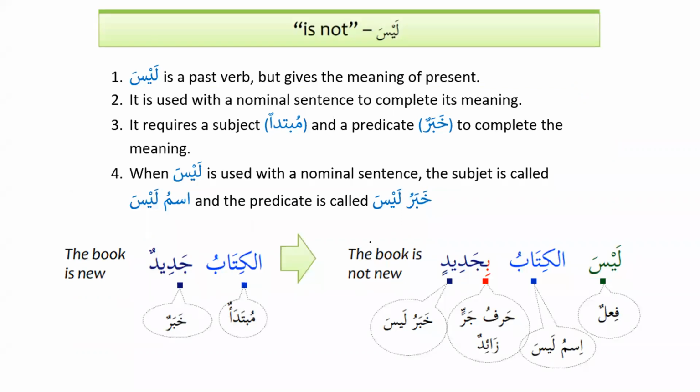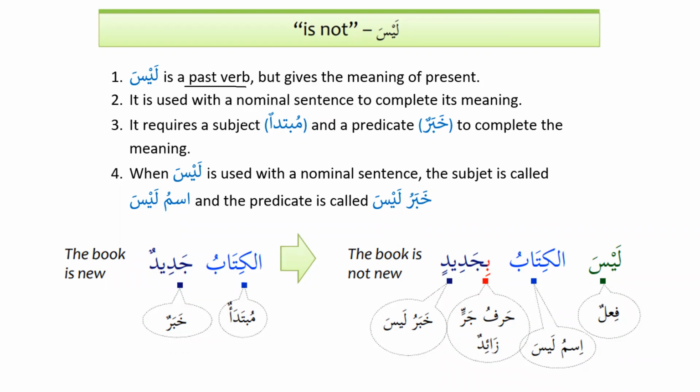Let's see about laysa. Laysa is a past verb but gives the meaning of present. So something very important that we need to know is that laysa is a past tense. That's number one. And number two, laysa does not have the present tense. So it's only used as past tense. However, it gives the meaning of the present.